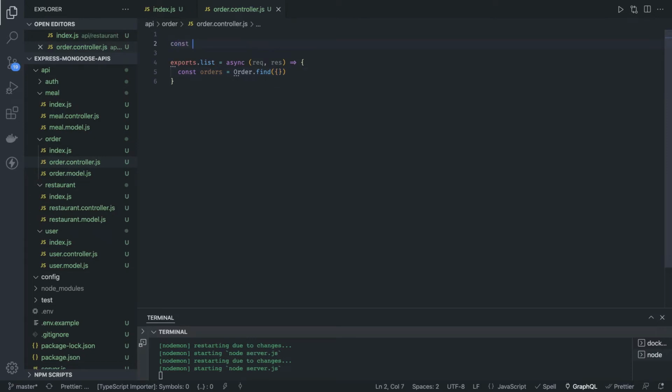Here I'm importing const order equal to require order.model.